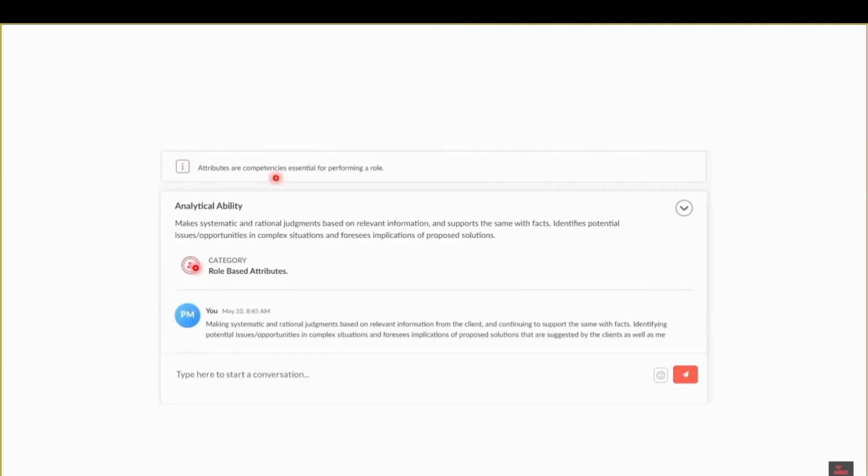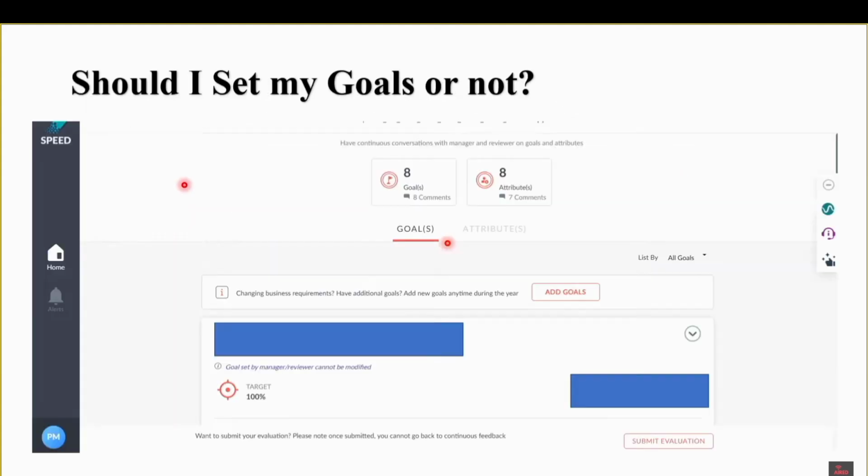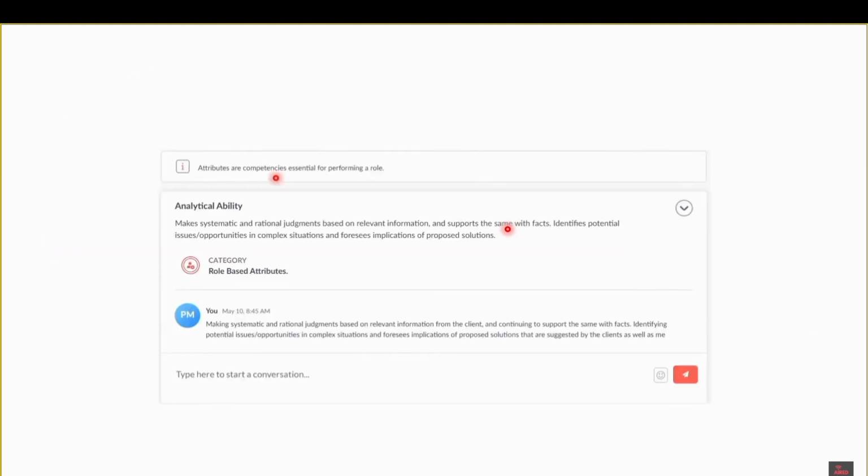The next thing you have to do is go into the attribute section. Here you can find the goals, and if you click here you will have the attributes. Now, attributes are what? Attributes are simply the competencies which are essential for performing a role. If you want to perform any role, then you should have certain competencies and certain skills, and those are mentioned in the attributes.